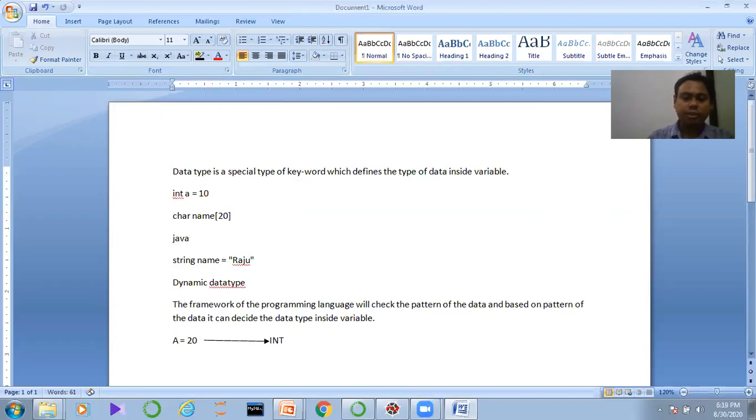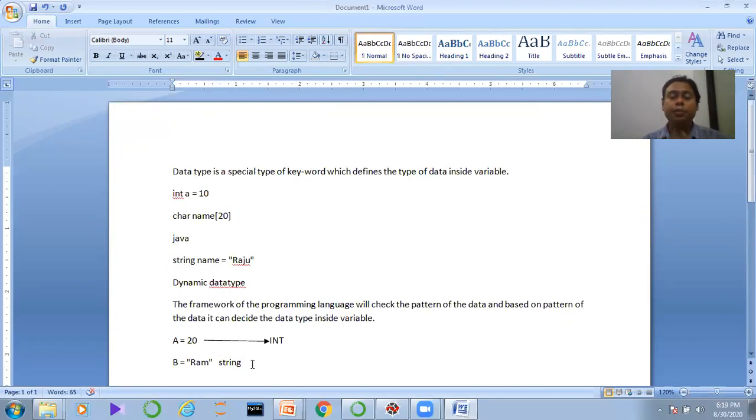Int means integer. So if I declare b equal to Ram, I can easily understand that it is the string type of data. So in this particular case, the framework will check the data automatically and decide what is the data type behind the variable. This particular process is called dynamic data type.